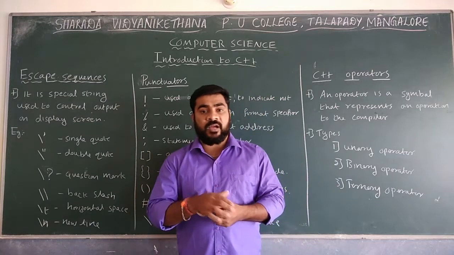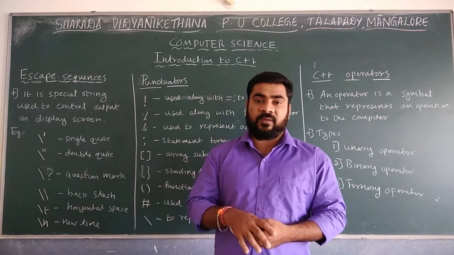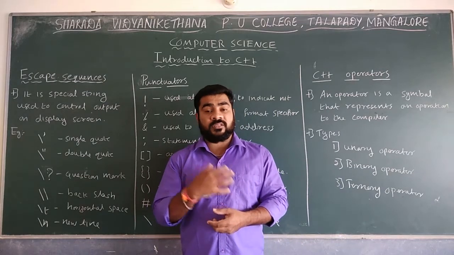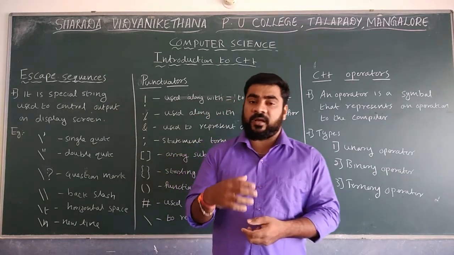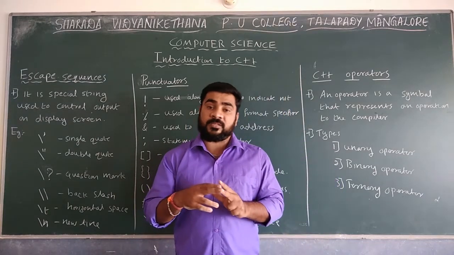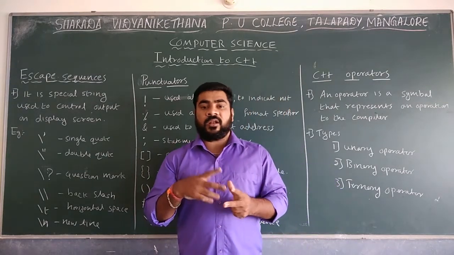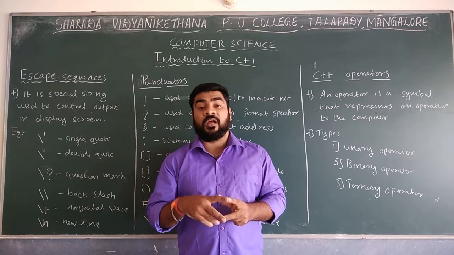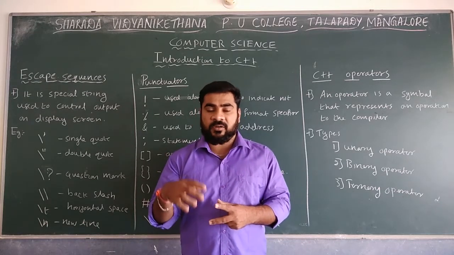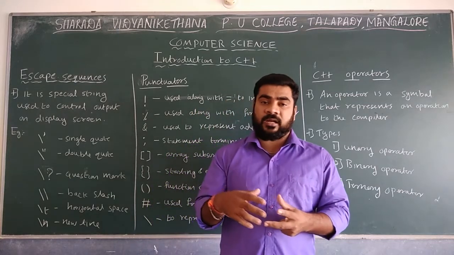When you are going to name identifiers, there are some rules available, and you have to follow them. The first rule: in naming the identifier, numbers are possible, alphabets are possible, and also one special character, the underscore. These three are possible. It should not start with a number. It can start with an alphabet or an underscore, but not with a number. Numbers can be present inside, and underscore can be too.